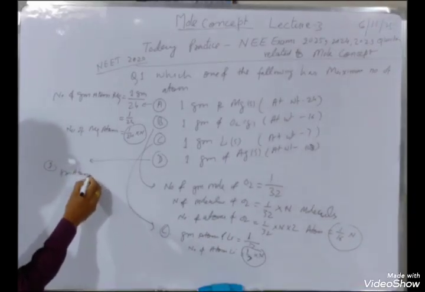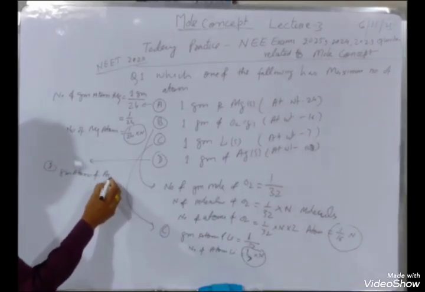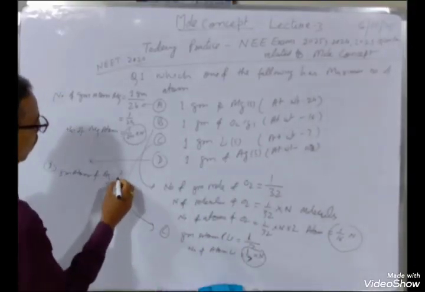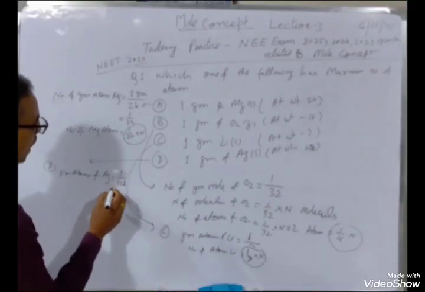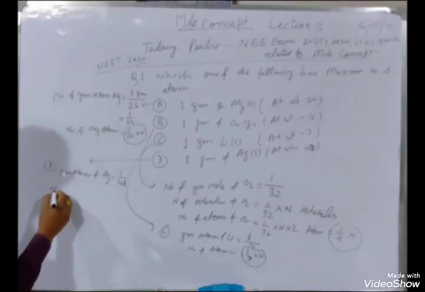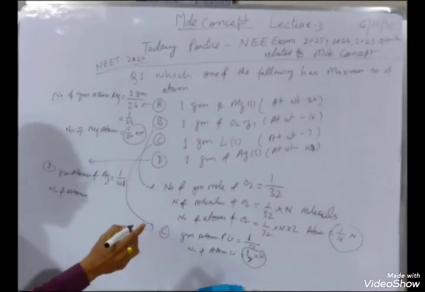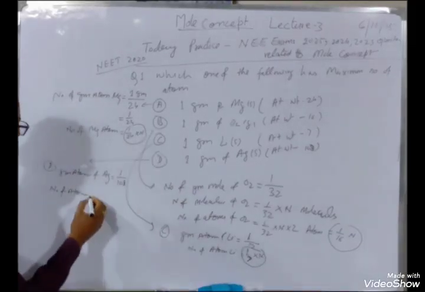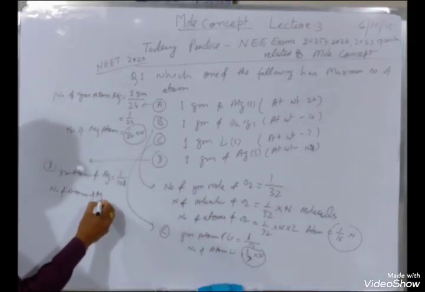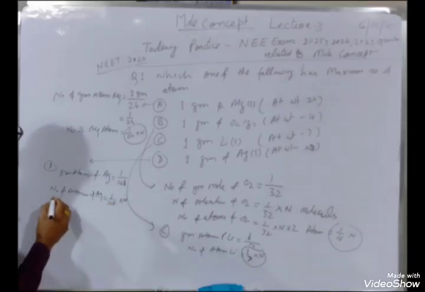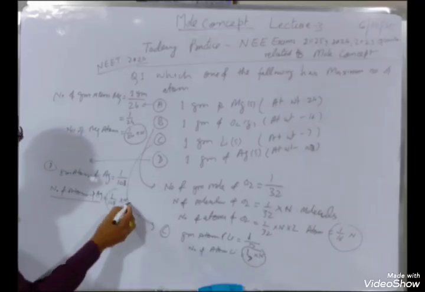Again it is an element, so gram atom is weight divided by atomic weight, 1 by 108. Again the number of atoms is found by multiplying by the Avogadro number: number of atoms of silver equals 1 by 108 into N.